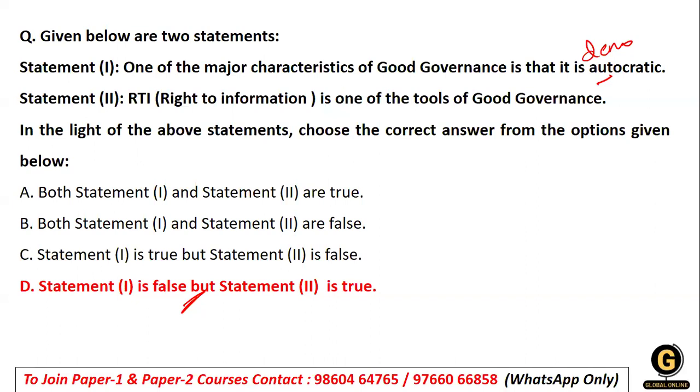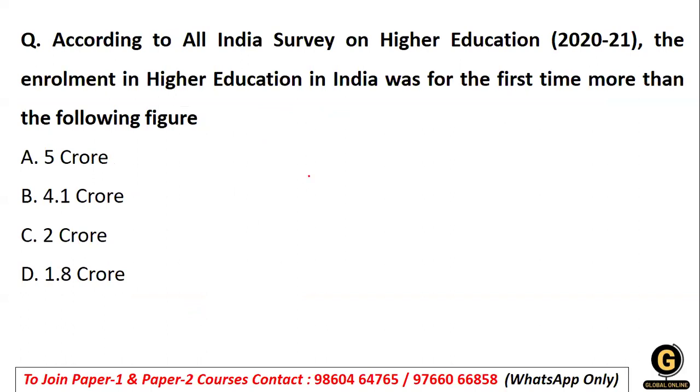Then we have the next question: according to the All India Survey of Higher Education. Now see over here, I have purposely changed the question just to show you. Just make sure that you know these questions very well and you know how to read such questions when an MCQ comes.